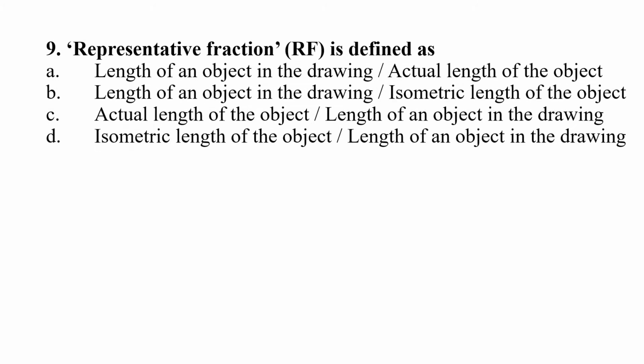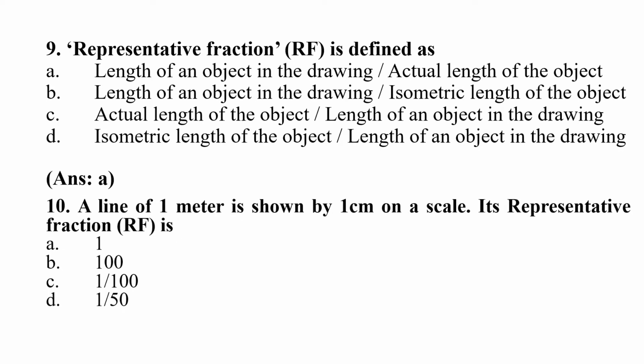Question 9. Representative fraction, RF, is defined as A. Length of an object in the drawing divided by actual length of the object. B. Length of an object in the drawing divided by isometric length of the object. C. Actual length of the object divided by length of an object in the drawing. D. Isometric length of the object divided by length of an object in the drawing. Right answer is option A. Length of an object in the drawing divided by actual length of the object.